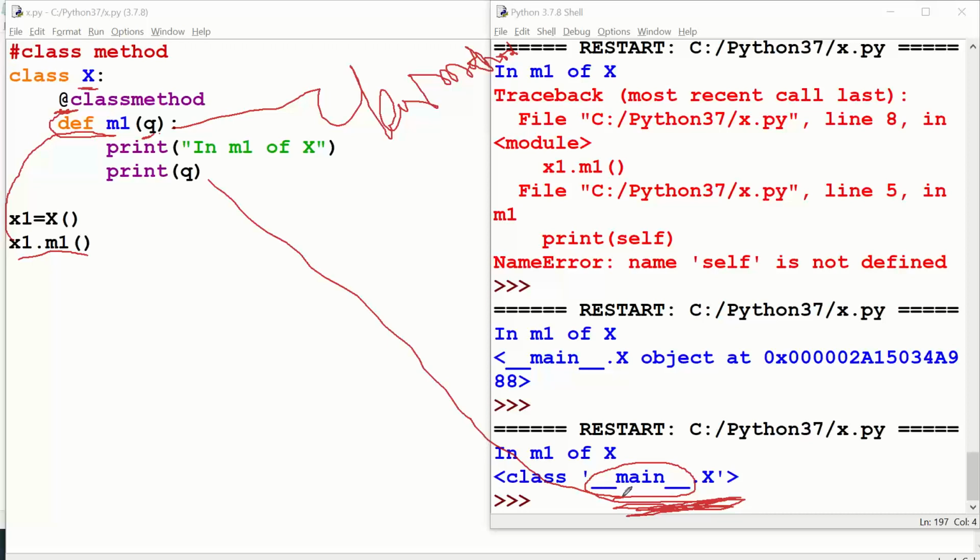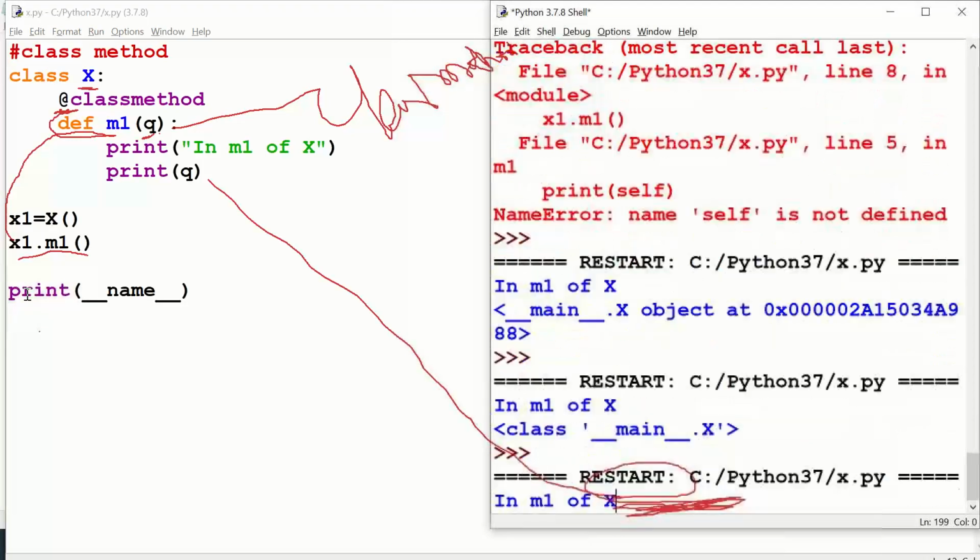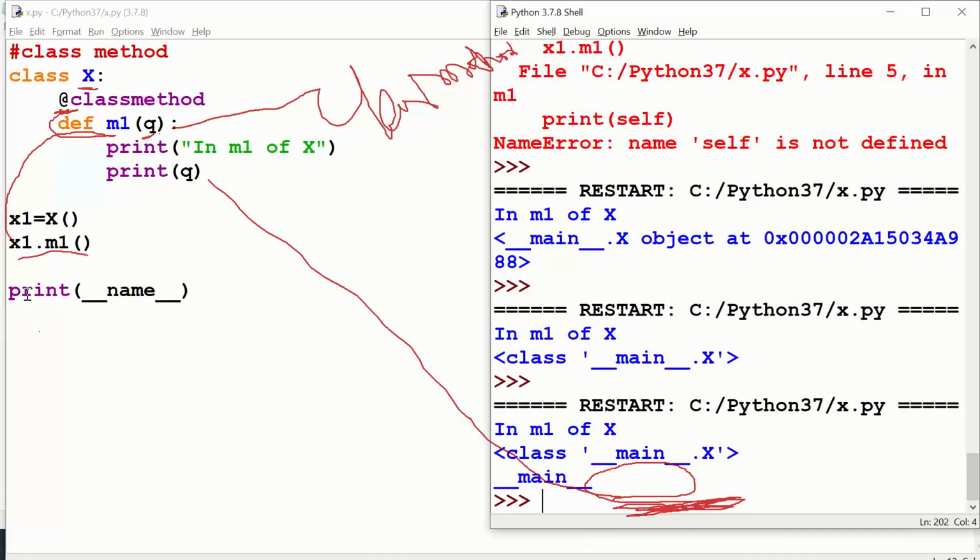You remember when I discussed the os and sys modules, __name__ is a standard variable, like pi equals 3.14 or 22/7, how pi is a standard variable. You might have forgotten. Print __name__. That's it, I am not doing anything. You see what comes in the output. __name__ is a standard variable in Python which contains the current program name.